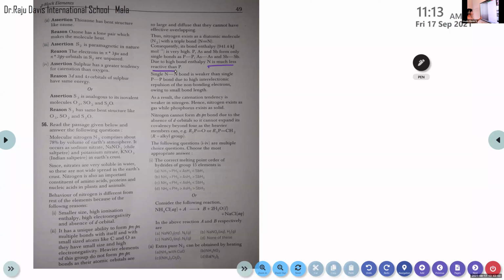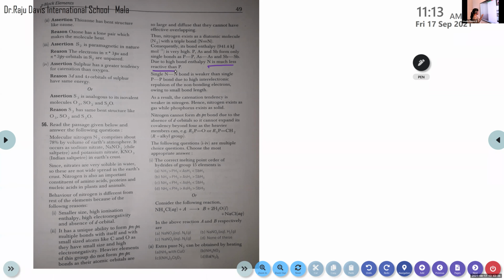So here you can see there is no mention of the melting point in this paragraph, right? But the first question is: the correct melting point order of hydrides of group 15 elements is. A, NH3 is greater than PH3, it is less than AsH3, then SbH3.